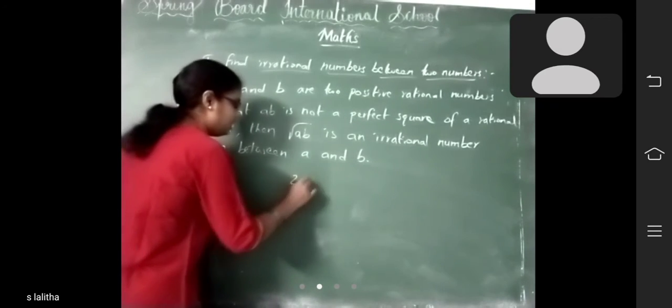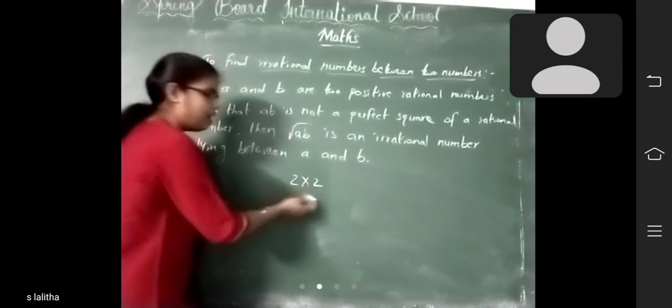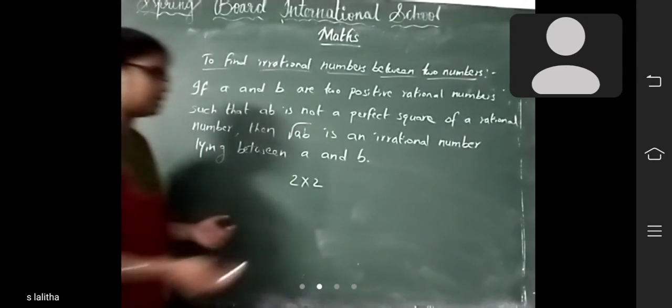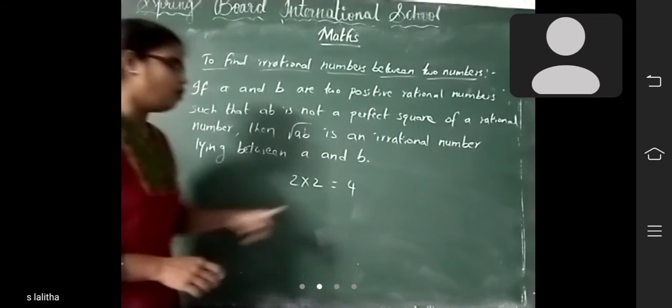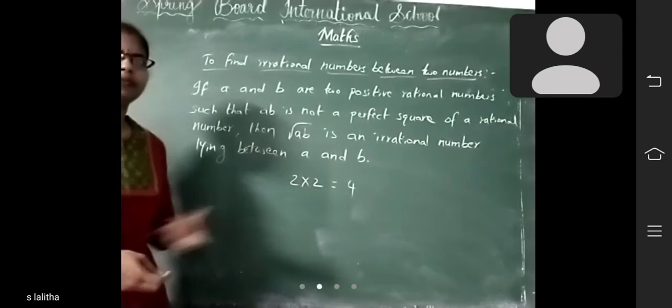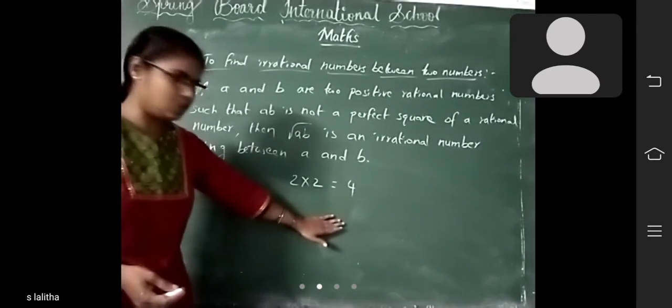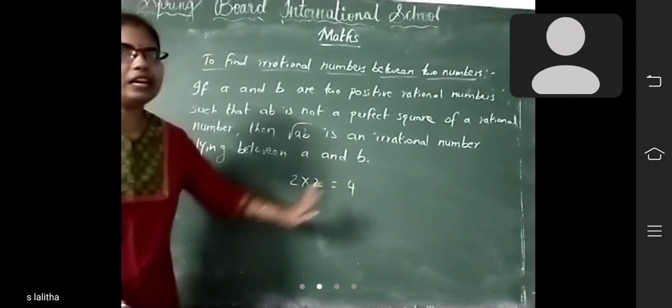Suppose, for example, root 2 into 2, and these two are positive rational numbers. Now multiply two twos, how much? 4. Is 4 a perfect square or not? Yes, 4 is a perfect square. So it is not an irrational number.